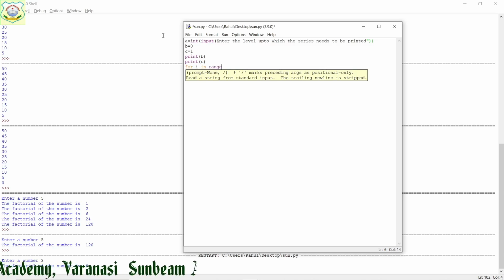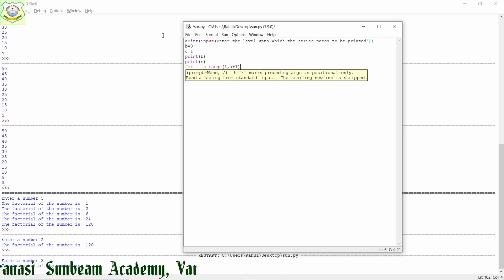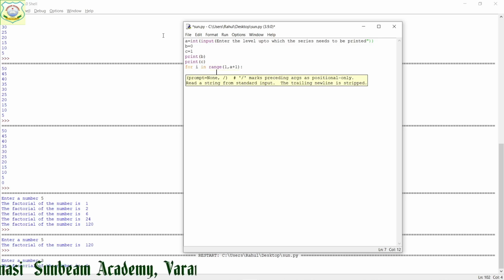range 1 to, starting from 1, n, what value we are going to get from the user, plus 1, then make it a loop. Then into this, what to print, we have to add b and c in another variable, d equal to b plus c, right.